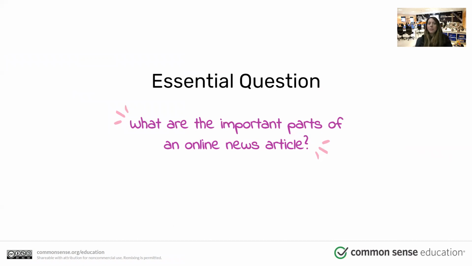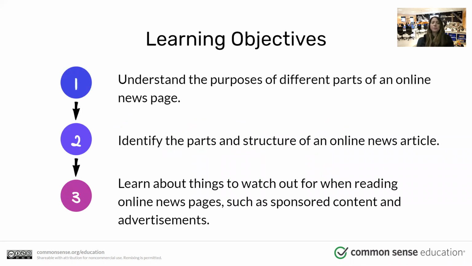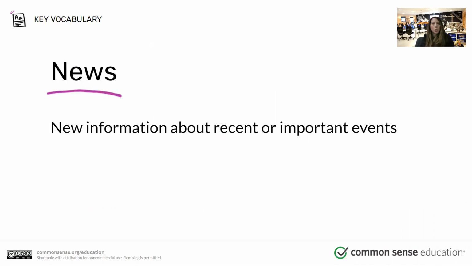So we're going to be looking at the important parts of an online news article today. It will help us watch out when we're reading online news, to be able to know what everything is on there. Then we can know all of the parts and understand what we're looking at. And it can help us determine if it's credible, which means it's a trustworthy news site, where we could say, oh yeah, I think I could trust this article. I think it's true.